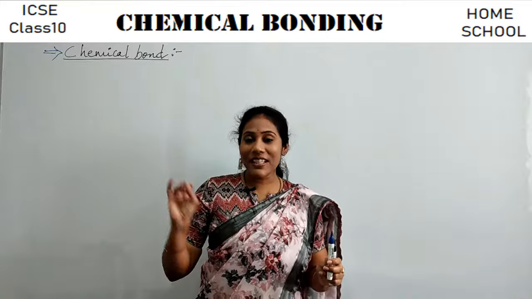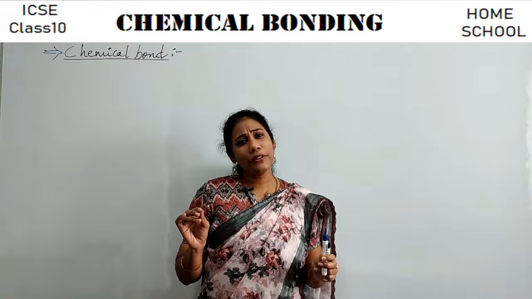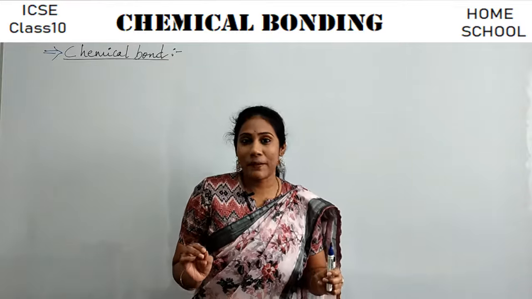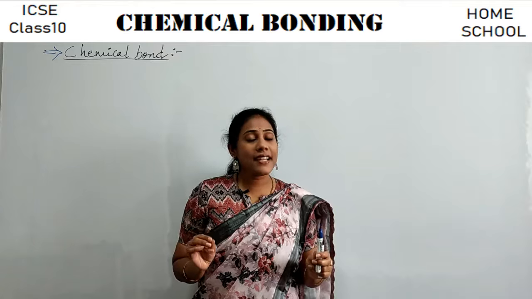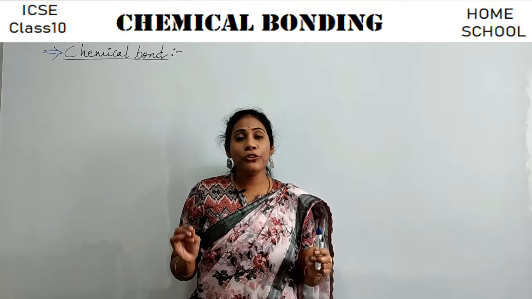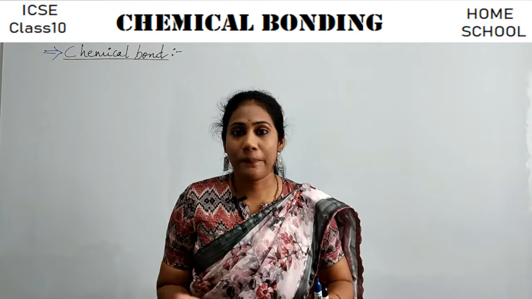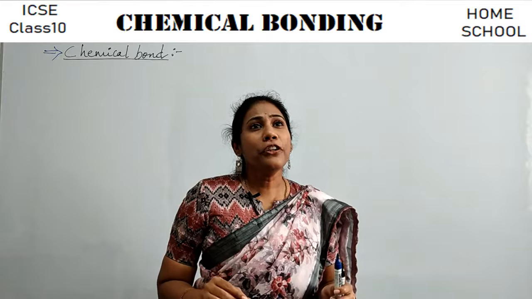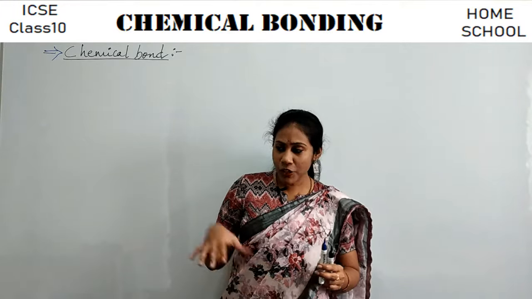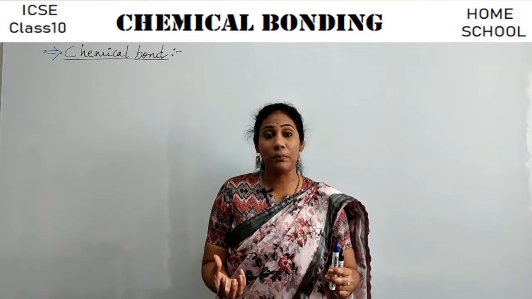So let us start with the chapter chemical bonding. And this is the most fundamental chapter of chemistry. If you can understand this particular chapter, I think you can understand any other chapter that is there in chemistry. So the chapter is very simple, very basic actually. It's all about how chemical compounds are formed.